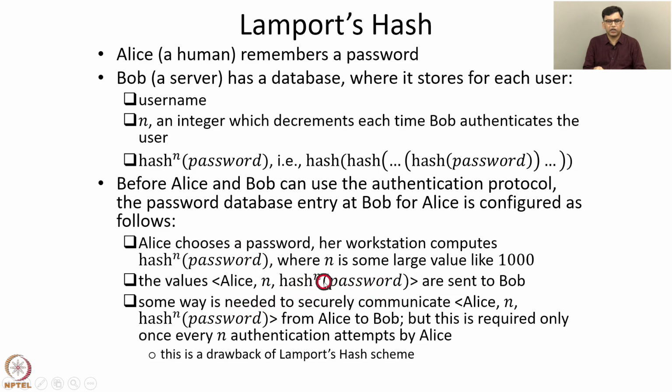This is a drawback of Lamport's hash scheme. We require some way to securely communicate this information, Alice, n, h^n of password, from Alice to Bob. But this is only a minor drawback because this needs to be securely communicated once every n attempts, where n can be large, like 1000 or so. So this is the configuration step.